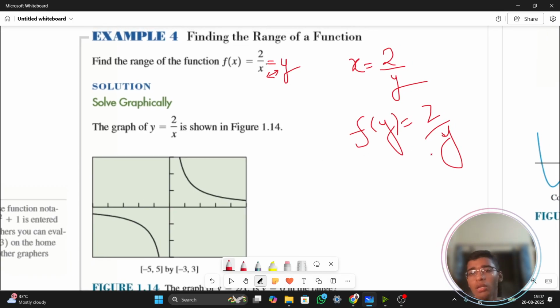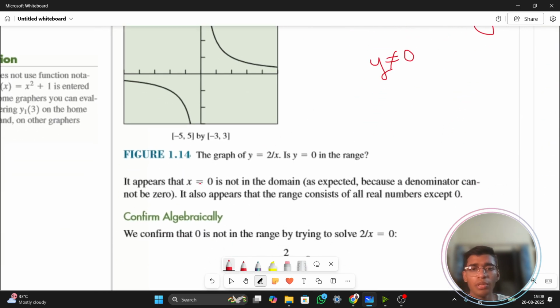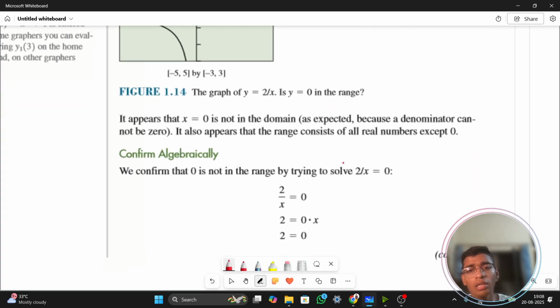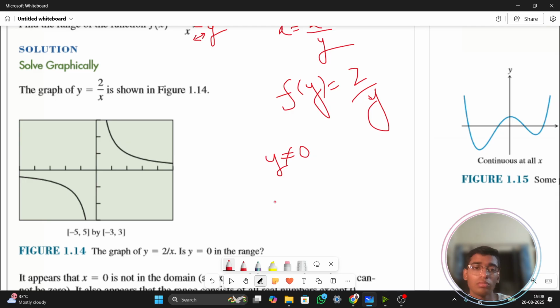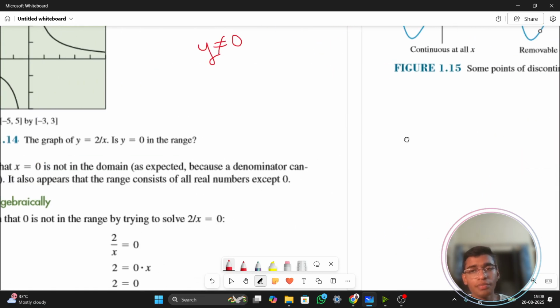So 2 by y. Now know one thing: what all values you can put in y. That means y cannot be equal to 0, because the denominator would be 0 and your answer would be undefined. The graph would tend to infinity, so you cannot put 0 as your answer. It appears that x equals 0 is not in the domain, and that is because we have already learned that we cannot put 0 here, since anything divided by 0 is infinity.